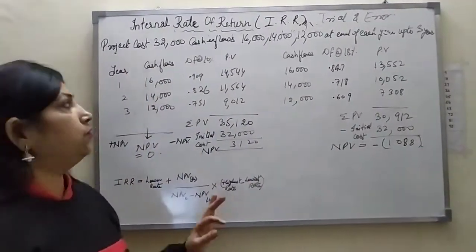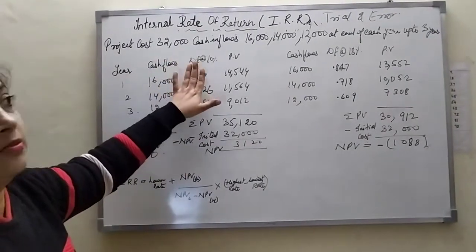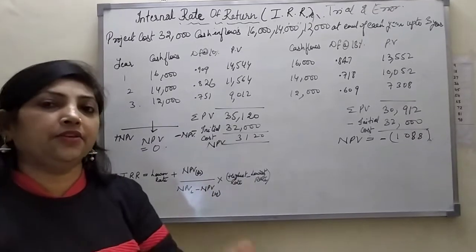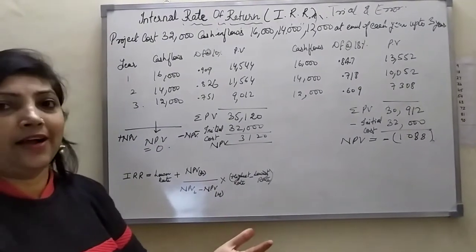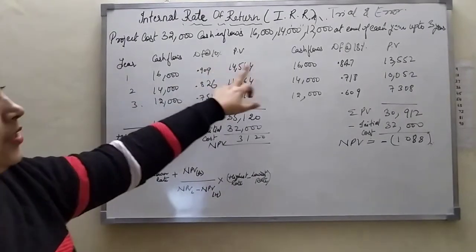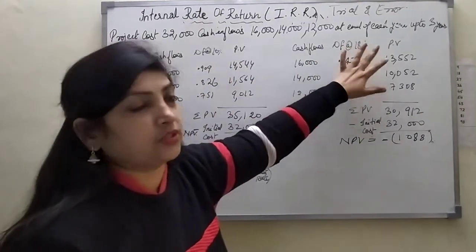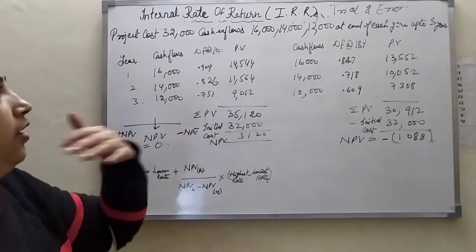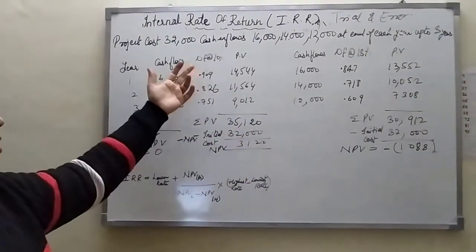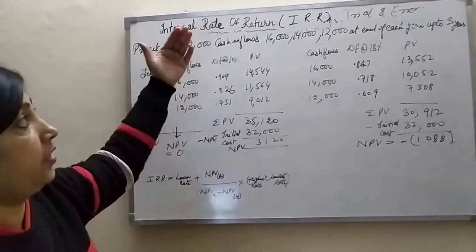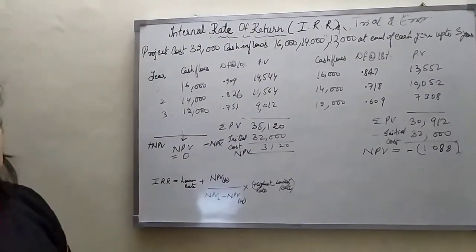For an NPV we should have a discounting factor, for which we randomly select any rate. From that we have to find the discounting factor. Here I am selecting 10% as well as 18%. Basically, if you are not able to find the 10% in the annuity table, or it's not given in your numeric, then how will you find it?